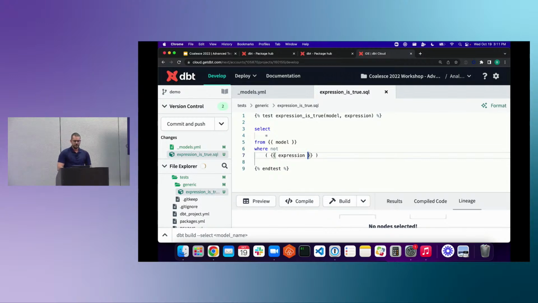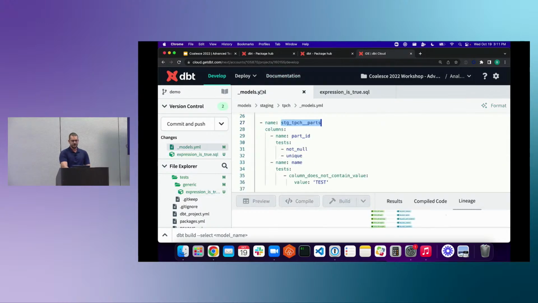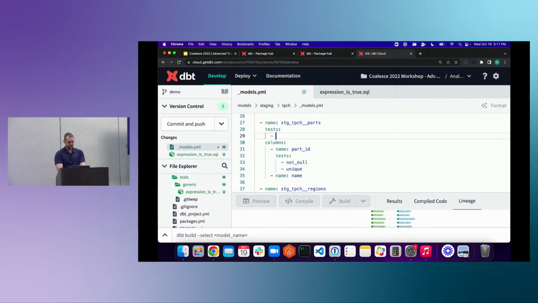Now, one quick note on how to apply this. Since we've gotten rid of the column name, and that is automatically fed in, this will error if we keep it where it is. So we no longer have column name, but it's being provided. So what we have to do is actually not apply it at the column level, but we're going to apply it at the table level. So if I go up to my table, and I do tests, and this time it is expression is true.